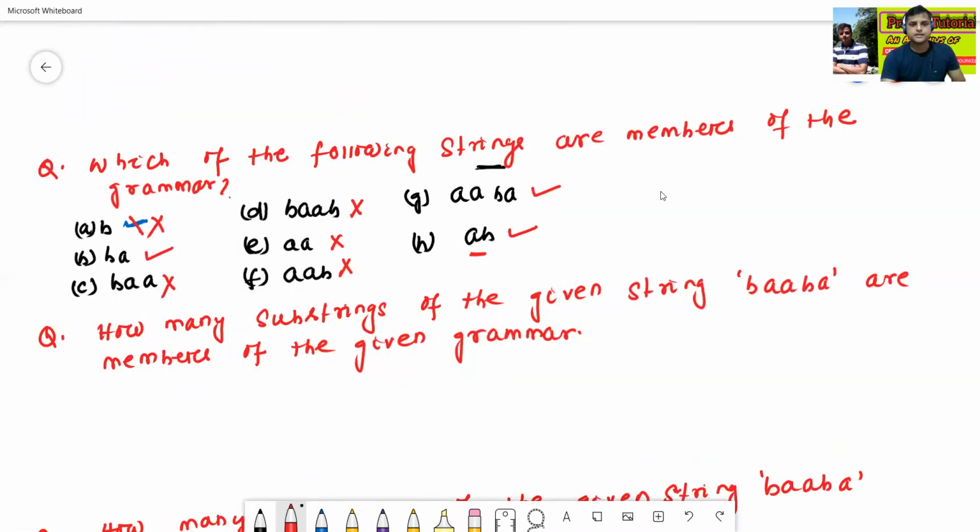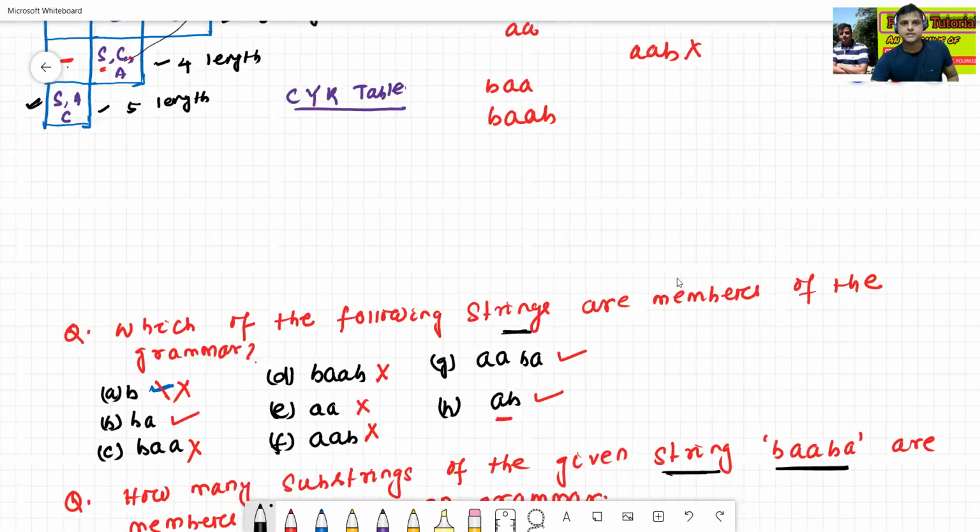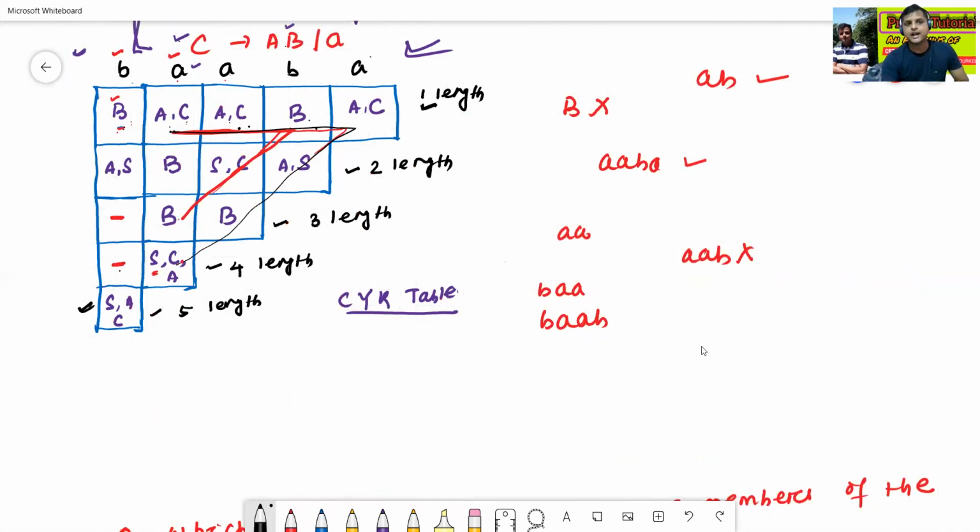How many substrings of the given string BA are members of the given grammar? See, how many substrings? Now just check how many boxes contain S. This box does not contain S. This box no. Here this box contains S. Okay, 1. This box contains S, 2.